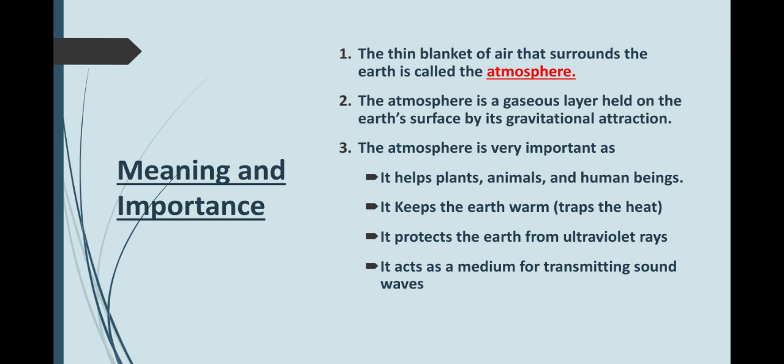Now, the atmosphere is very important to us. Why? Because it helps plants, animals, and human beings to survive. They get the air, then it keeps the earth warm. Carbon dioxide traps the heat, and carbon dioxide keeps the earth warm. Then it protects the earth from the ultraviolet rays. These ultraviolet rays coming from the sun are very harmful to us. So it is the atmosphere which protects us from these rays reaching the earth.